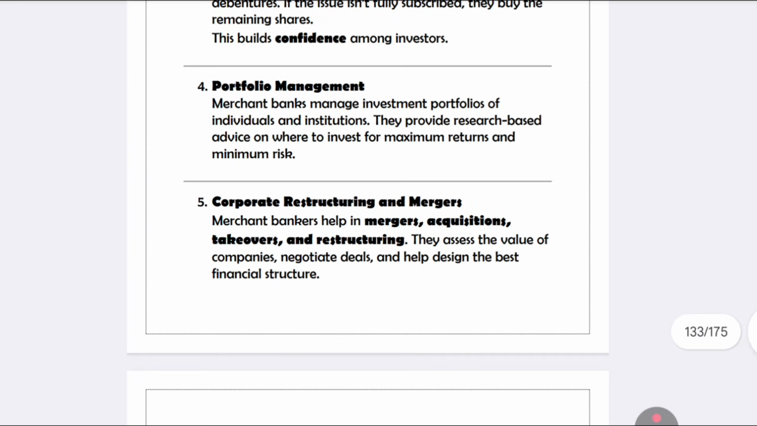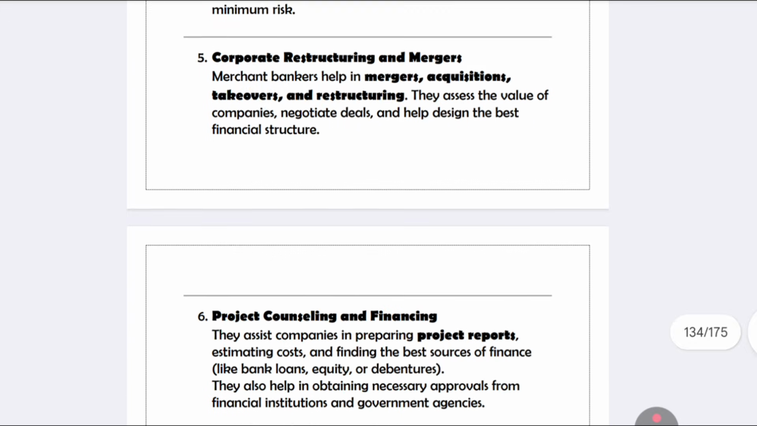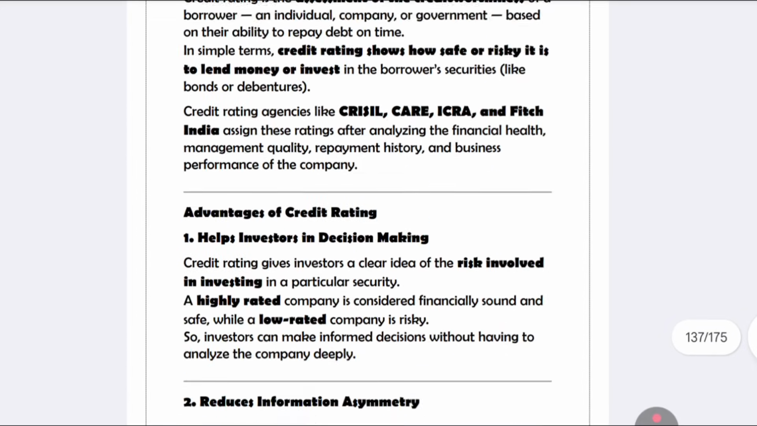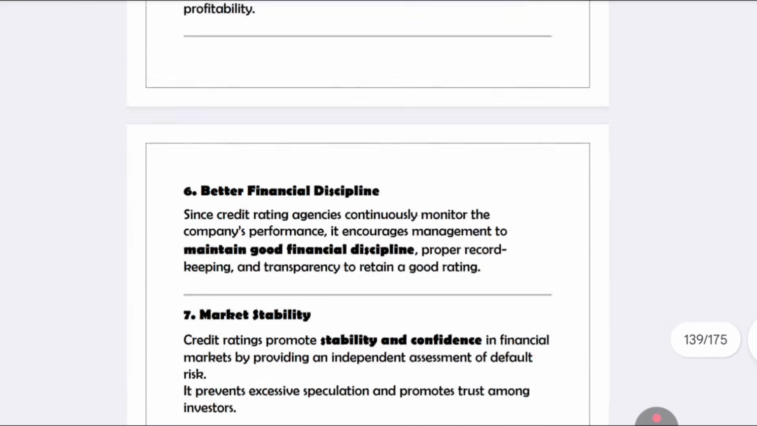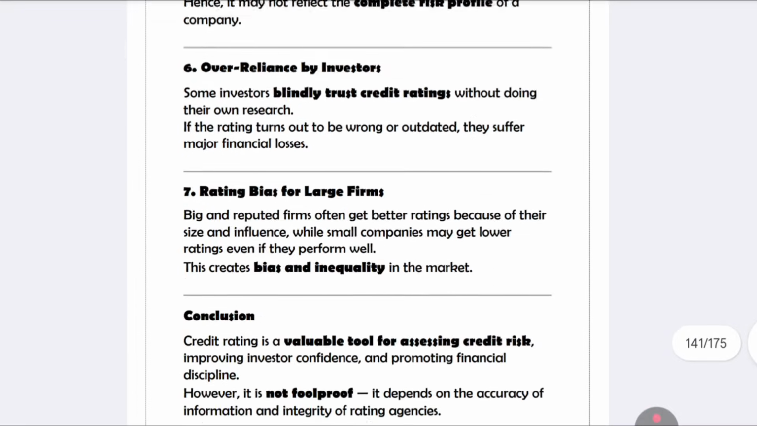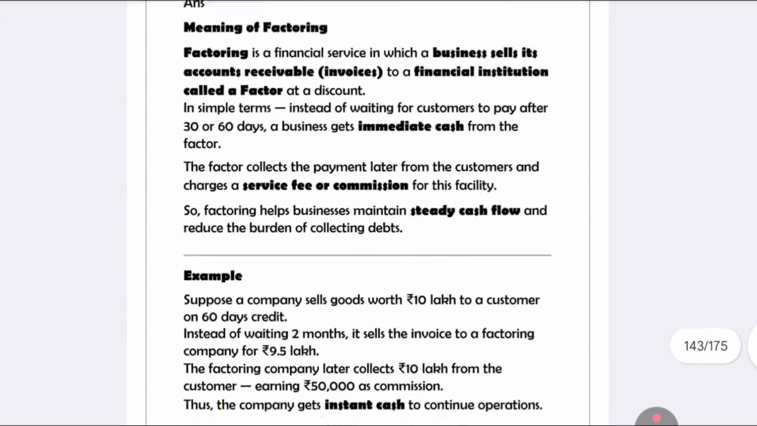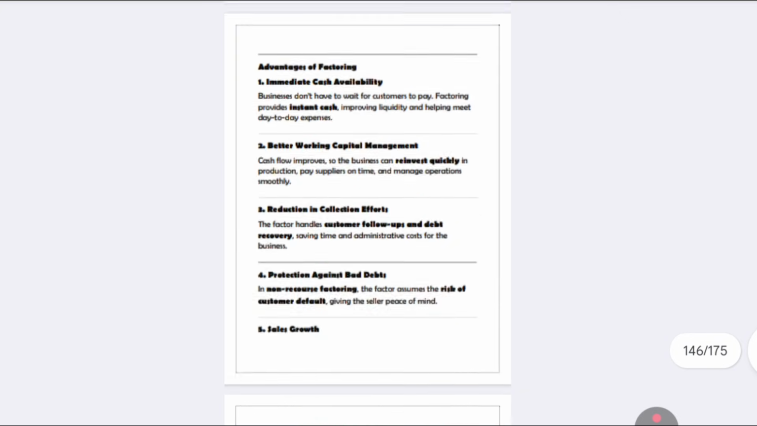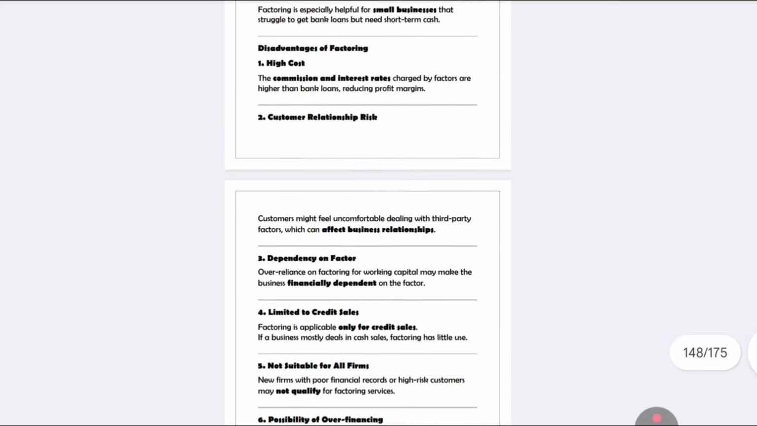Next, portfolio management. Portfolio management is about where you can invest to get the maximum rate of returns, like that. So that's about merchant banking from unit number 4. Merchant banking is much more important than anything else. Clear? Credit scoring and merchant banking, these two questions will probably be enough for unit number 4.